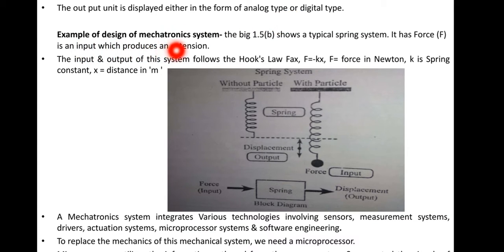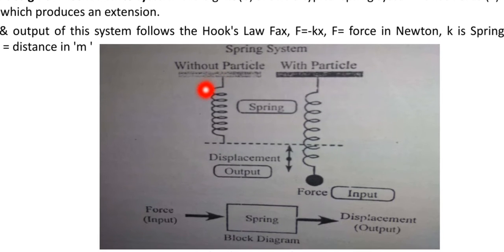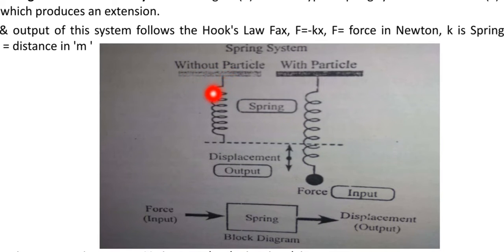Example of the design of mechatronic system. The following figure shows the spring diagram. You see here, the spring is suspended from the particular support, and here the load is not applied at its end. Now you see here, when the load is applied, what will happen? The displacement will be produced at the lower end.